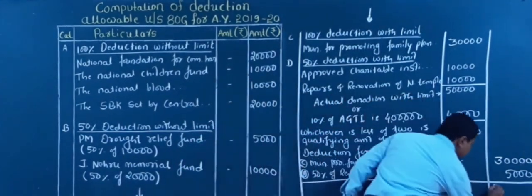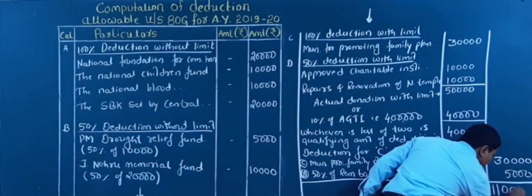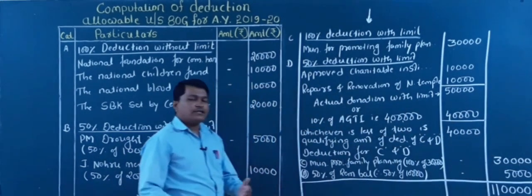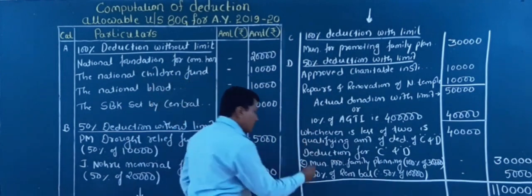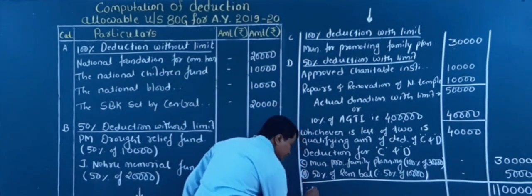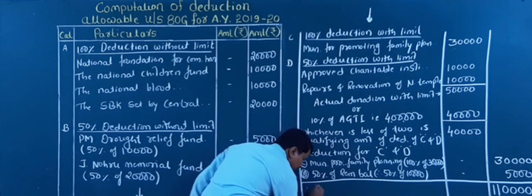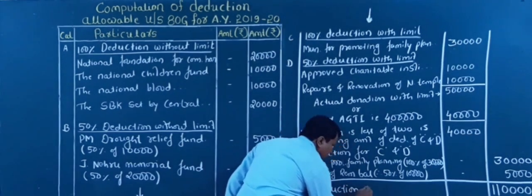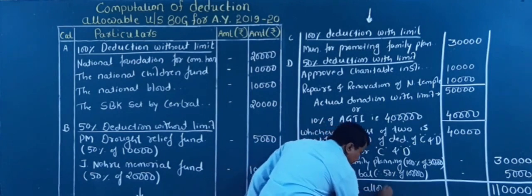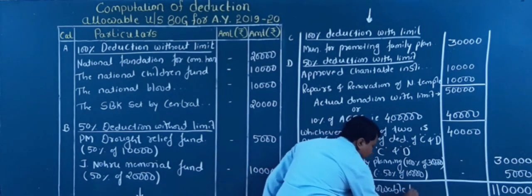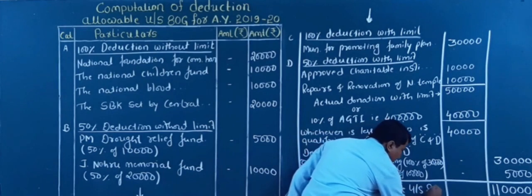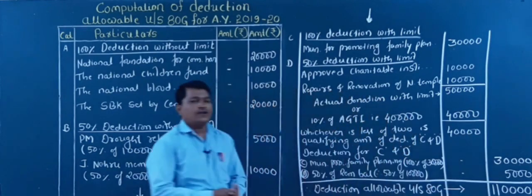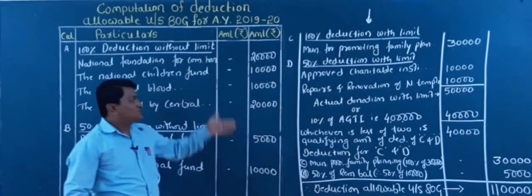So what is the deductible amount under section 80G? 1,10,000. Therefore the deduction allowable under section 80G of Mr. Arun is 1,10,000.